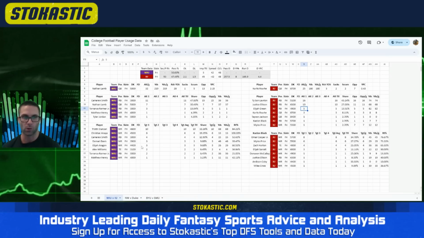This team does use 4 wide a fair amount. They do not use the tight end on every single play, so that's worth noting. You could get some extra really cheap receivers that maybe pop up for a big play here and there, but I'm not super enticed by it.